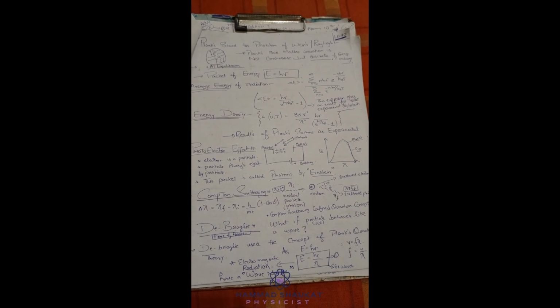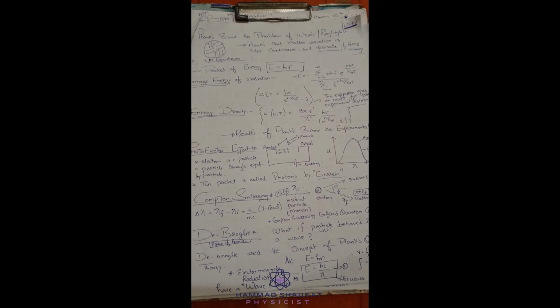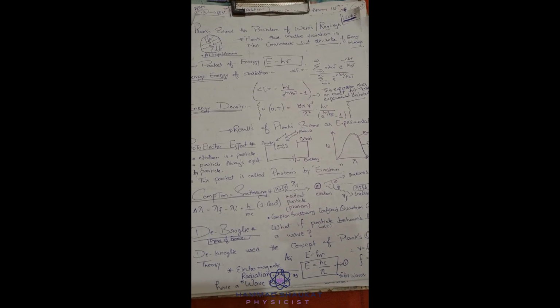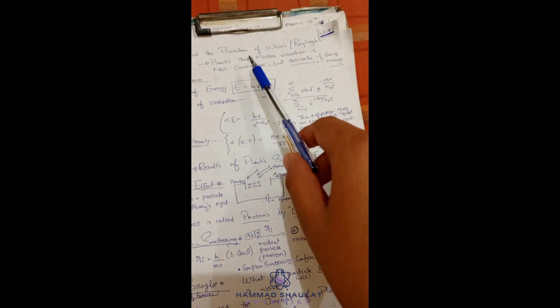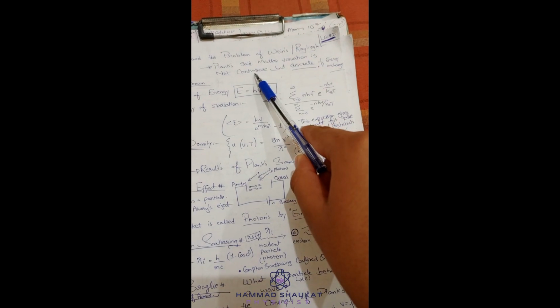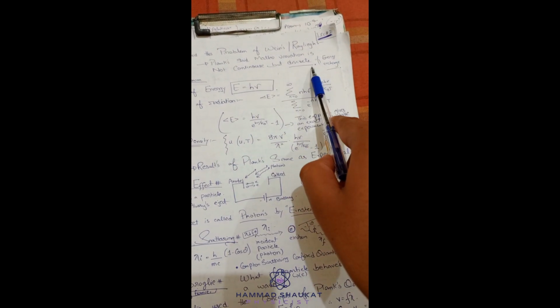Basically, what Planck said is that matter varies, it is not a fixed thing. Matter changes its position and changes all things in it. So matter changes, but not continuously, it is discrete. This is the main point that Planck tells us: the variation of matter is not continuous, it's discrete. As I told you already, what is discreteness.